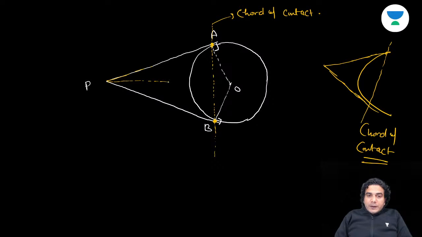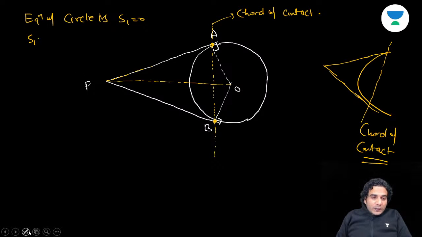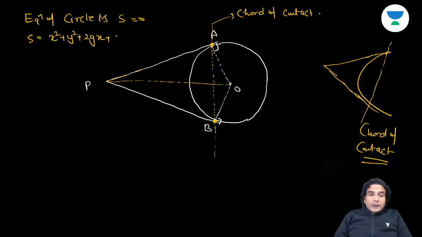The equation of the circle is given. Equation of circle is S equal to 0, where S is equal to x square plus y square plus 2gx plus 2fy plus c.